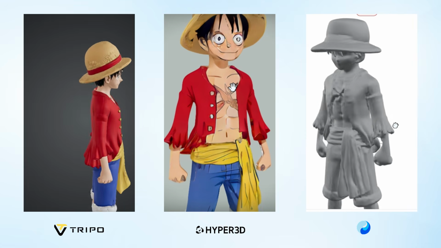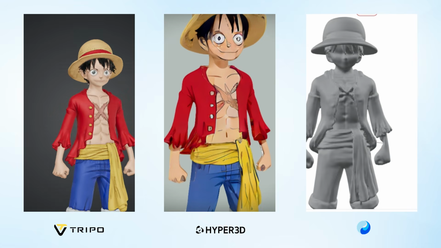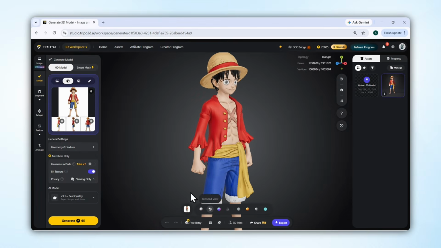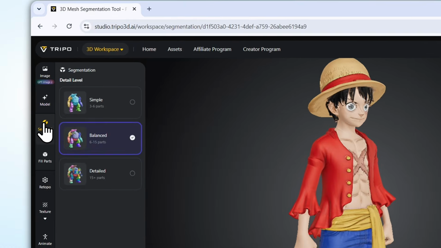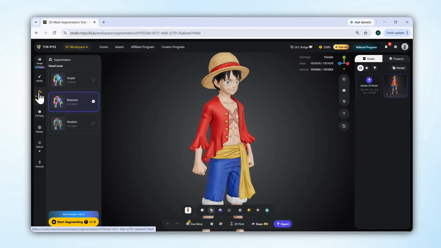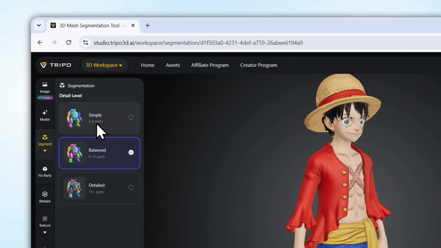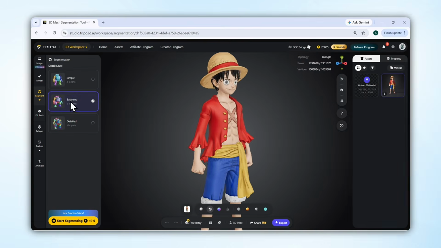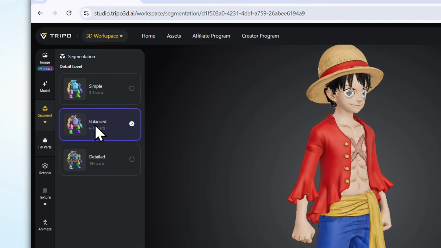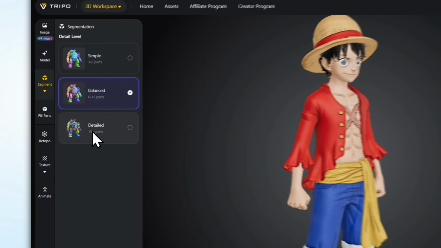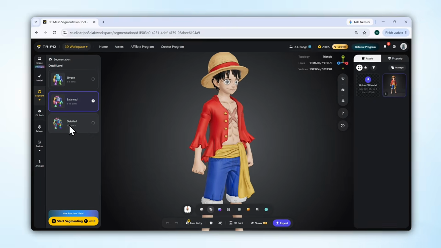But there's still one more interesting feature left to check out. Down below, you'll find shading options that let you view the model in different ways. But if you click on segmentation, you can divide your single 3D model into different parts. Here, you'll get 3 options. If you select Simple, it'll create around 3 to 6 parts. In Balanced mode, you'll get around 6 to 15 parts. And Detailed mode performs the most detailed segmentation, where it can create more than 15 parts.